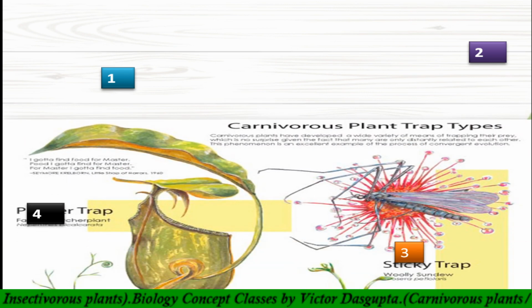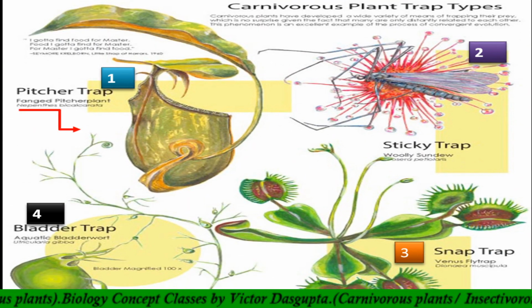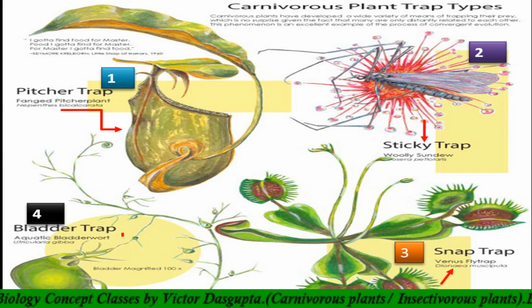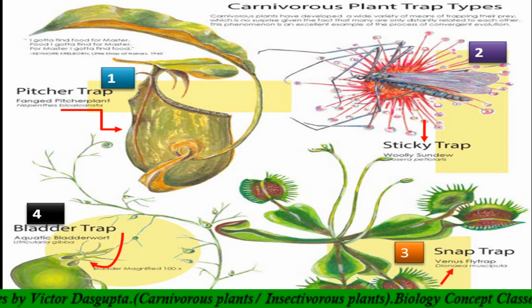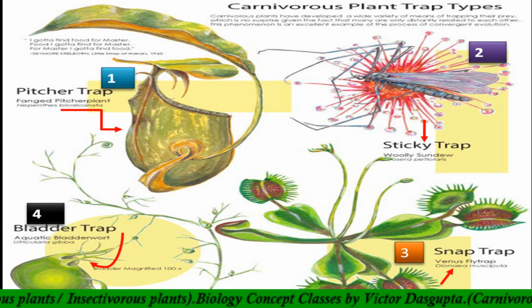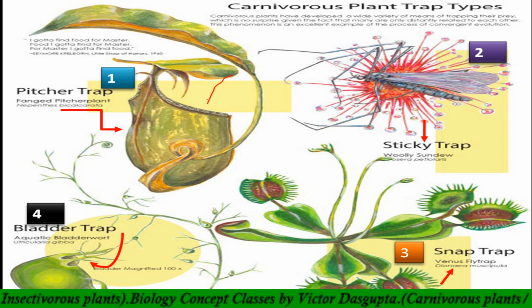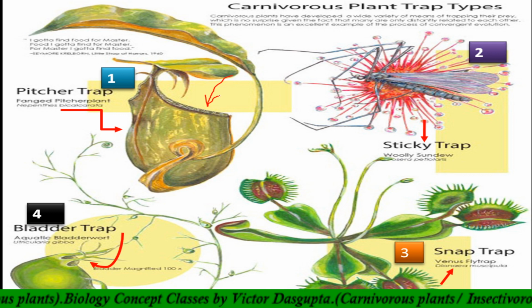So for plant trap types, we will see 4 types of traps. First one, pitcher trap or pitfall trap, second one, sticky trap, third one is snap trap, and fourth one is bladder trap. Why is it a pitfall trap? Listen carefully. Because the insect will fall in the pit, or in the pitcher. That is why it is a pitfall trap.